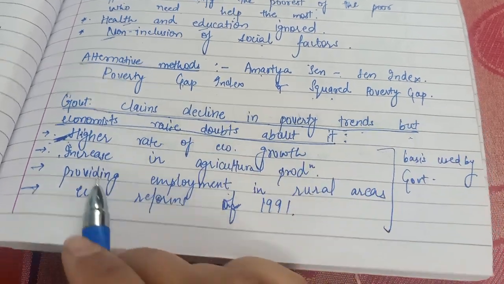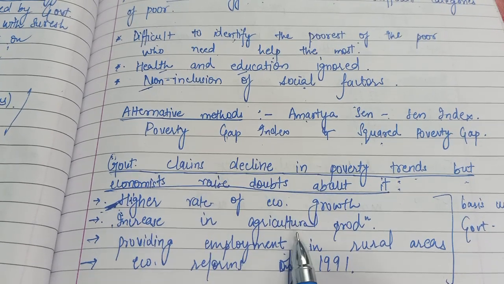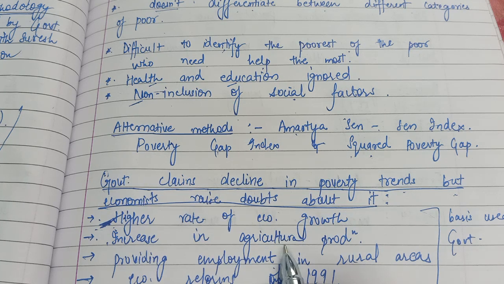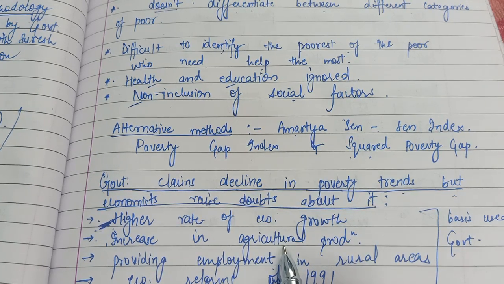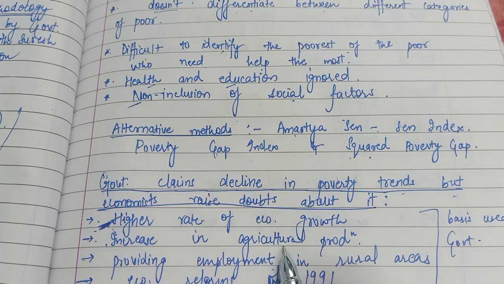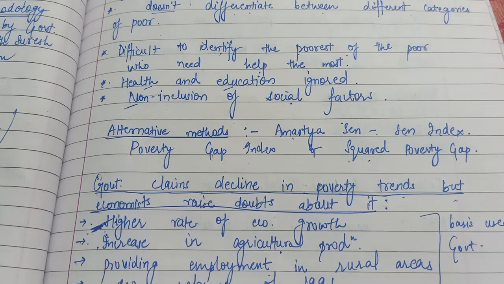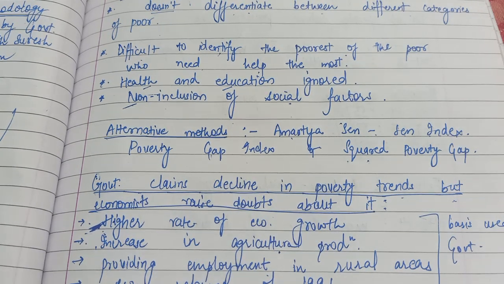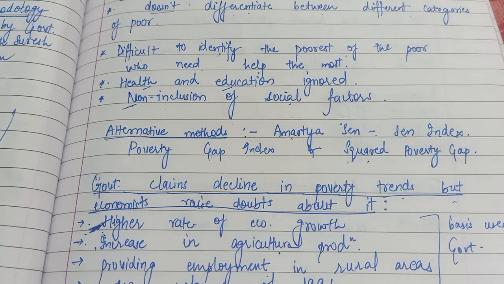So, higher rate of economic growth, and increase in agricultural production. Our agricultural production over the years has multiplied, obviously, since the onset of the green revolution, which came in the late 1960s. You will study in detail in the first three chapters what economic policies government took after independence till now.